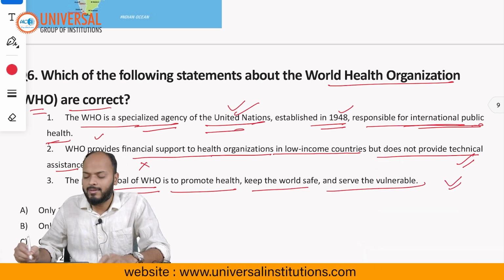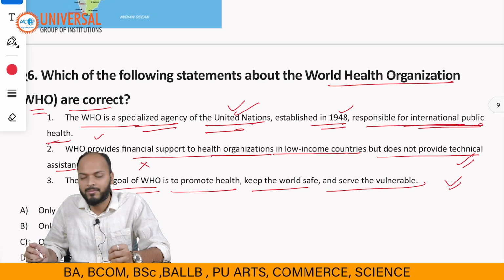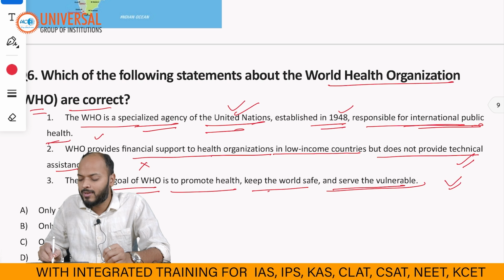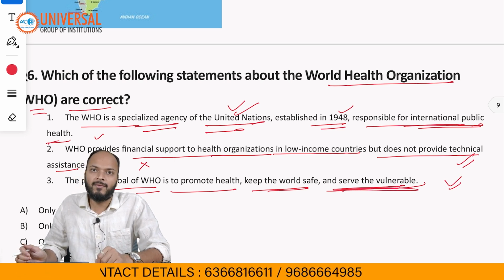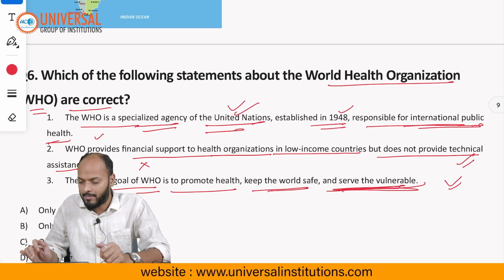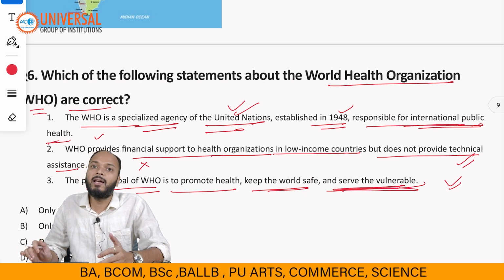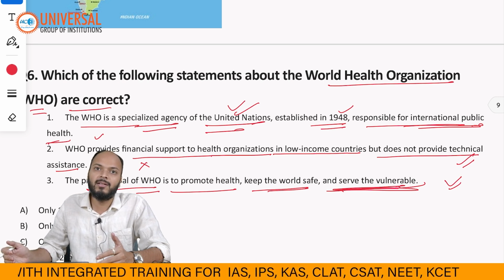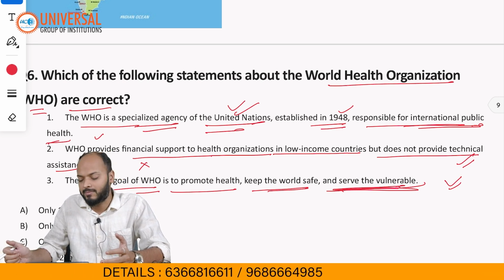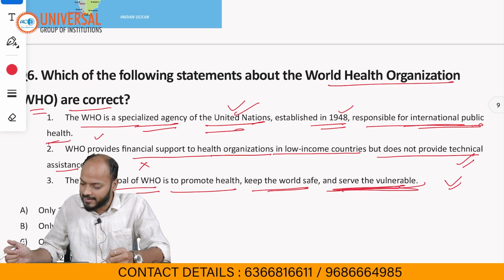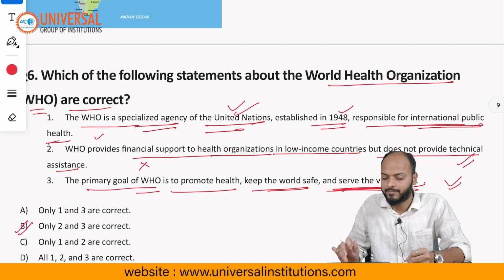So that statement is in general true, right? That is a primary goal, a basic responsibility of the WHO, to keep the world safe and basically serve the most vulnerable in the world. So such research is done by WHO, such policies are made by WHO, and in coordination with the national government, they implement the targets which the government itself sets, right? So statement 3 is correct, 2 is incorrect, and hence the answer would be option B.